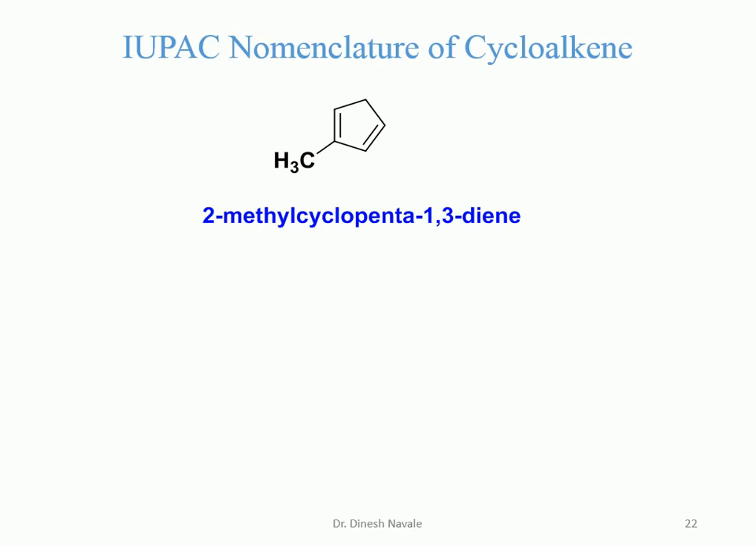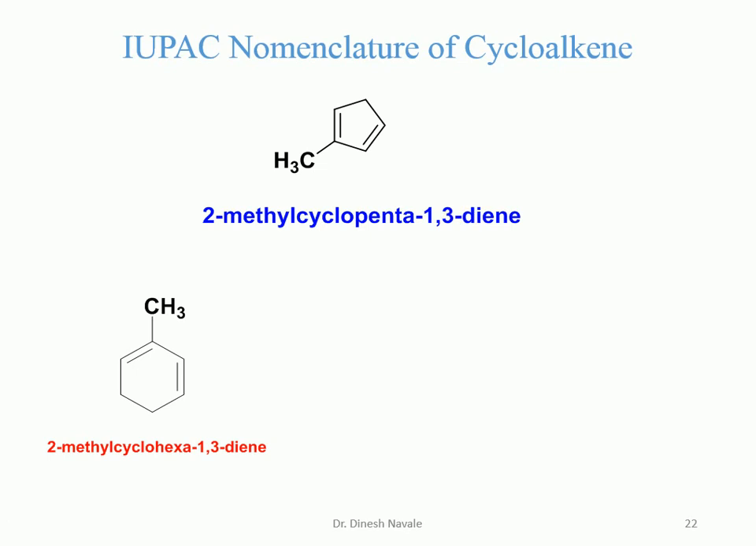The next example is what? It is a diene. 2 double bonds are there. So as per the IUPAC nomenclature of diene, we have to use the word diene, and we have to give the numbering in such a way that it has the lowest possible number for the substituent. So we have to give numbering from here: carbon number 1, 2, 3 and 4. There is a carbon-carbon double bond between carbon number 1 and 2 and carbon number 3 and 4. So it is going to become penta-1,3-diene. It is cyclic, so it is cyclopenta-1,3-diene. The substituent is present at carbon number 2, so it is going to become 2-methylcyclopenta-1,3-diene.